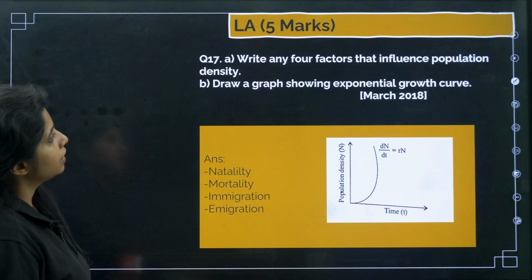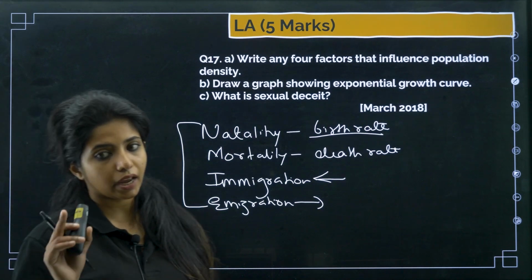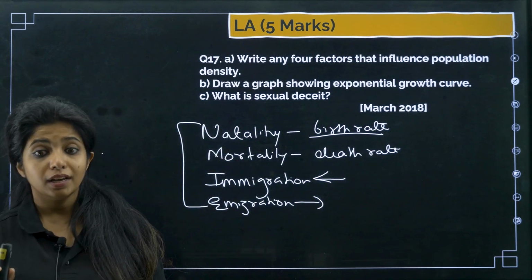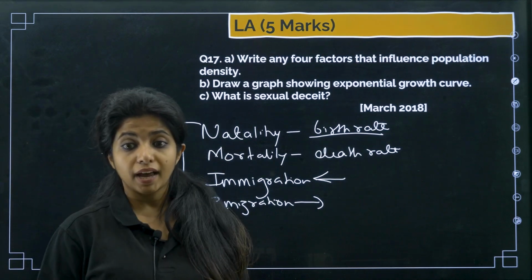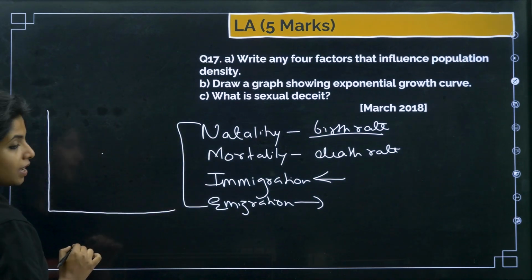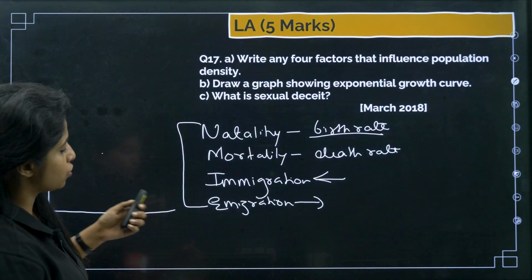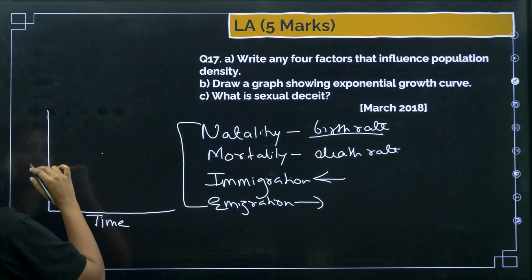Now over here, write any 4 factors that influence population density. I told you, so that means this is an important question. You see the repetition, right? Now draw a graph showing exponential growth curve. I told you exponential growth curve means there is no limiting resources. Over here you write time and over here you write the population.